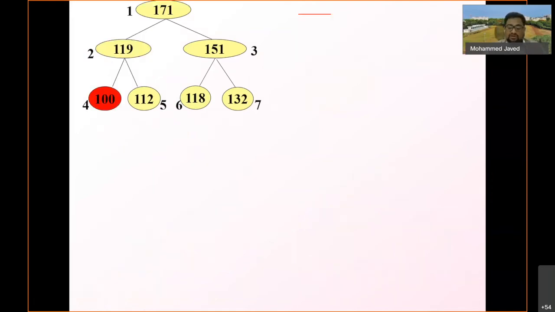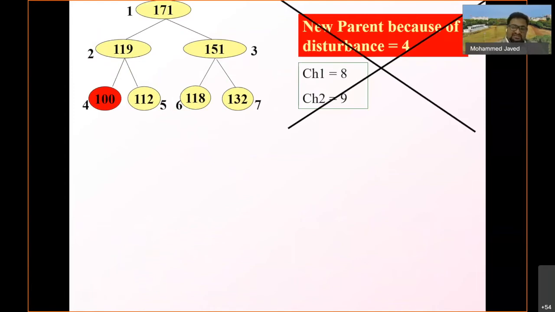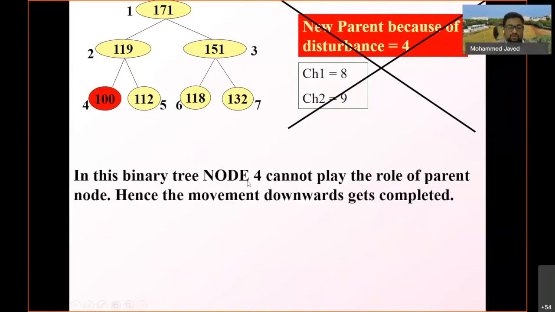Our algorithm says that the new parent because of the disturbance is 4. In this case, child 1 position is 8, which is generated through our algorithm, and child 2 position is 9. But child 8 and child 9 do not exist here. If they existed, then again we would have to ensure the definition of heap is satisfied. In this binary tree, node 4 cannot play the role of a parent node. Hence, the movement downward gets completed. Now the settlement is complete.